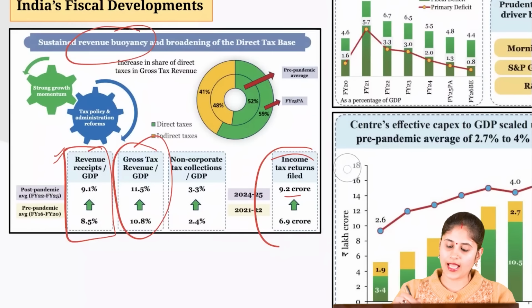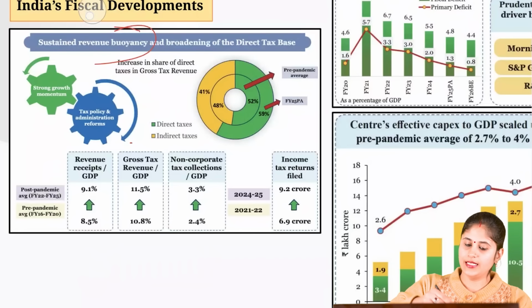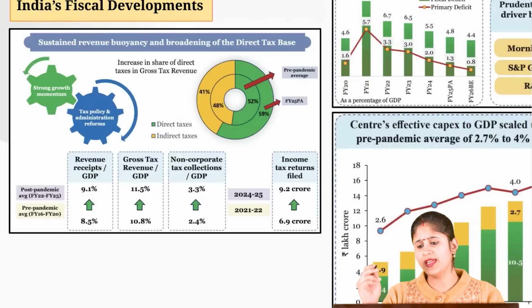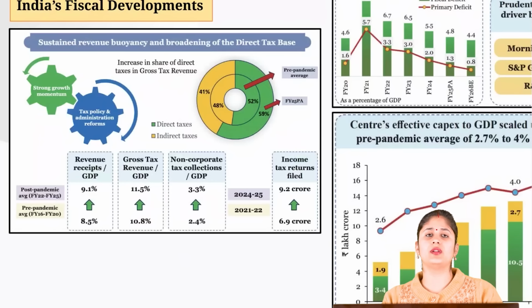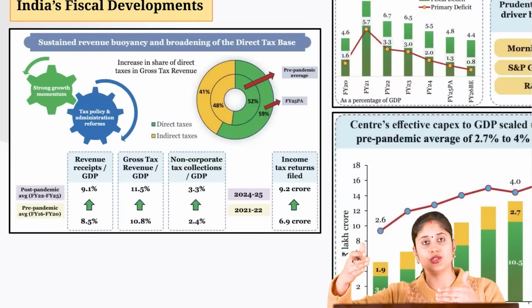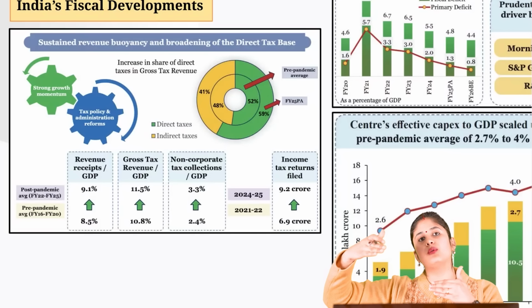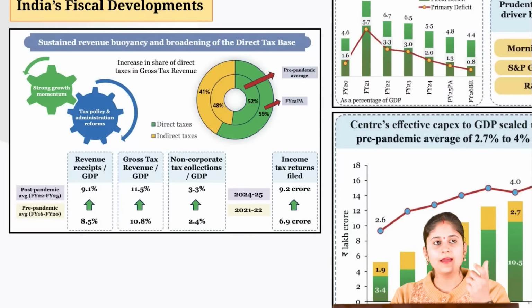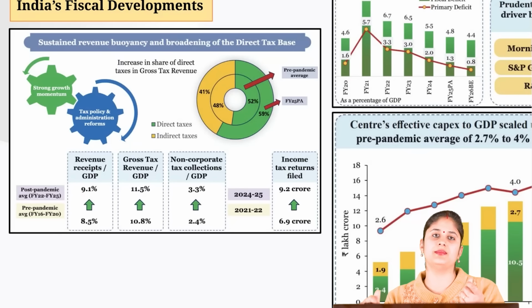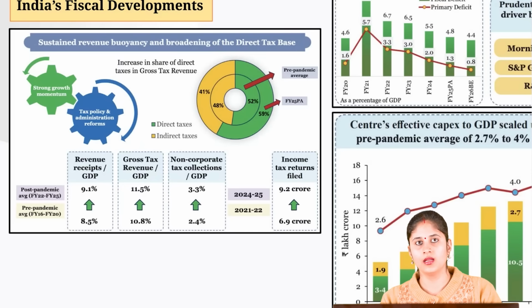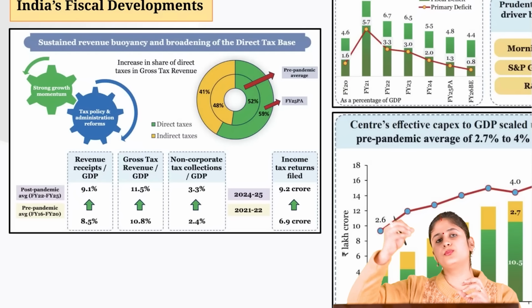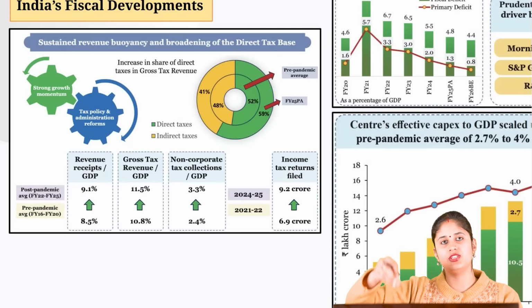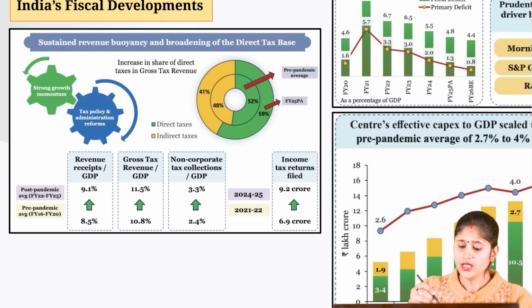And one more good thing has happened when you look at the tax revenue raised by the government. We have two kinds of tax, direct tax and indirect tax, and we know that direct tax is more progressive in nature, as in when your income increases, you are bound to pay more tax. But indirect tax is regressive in nature. The same amount of GST has to be paid if you are buying a Parle-G biscuit. It does not matter whether that Parle-G biscuit is bought by Virat Kohli or me or a very poor person. So as a percentage of income, that poor person is giving more in the form of GST when it comes to Parle-G.